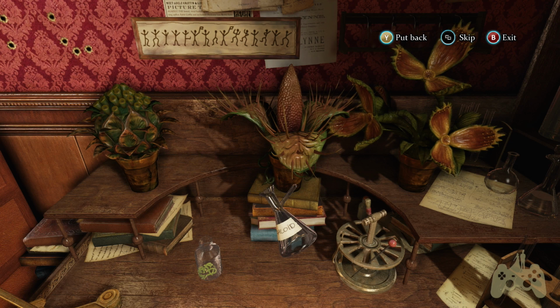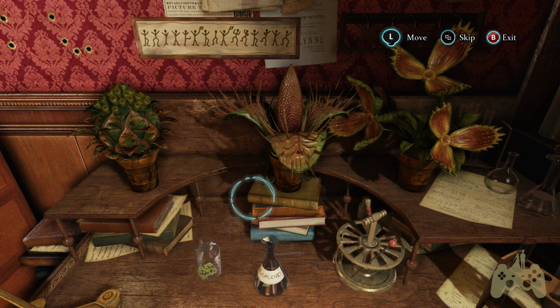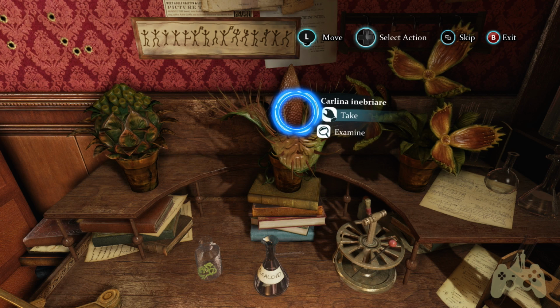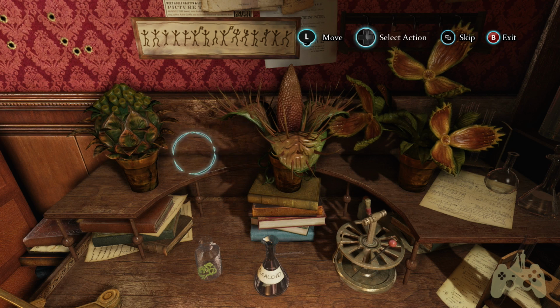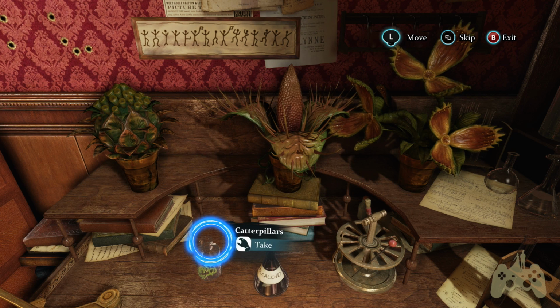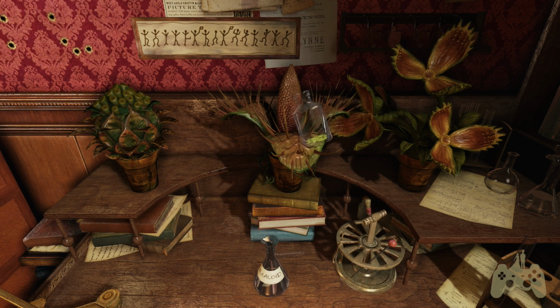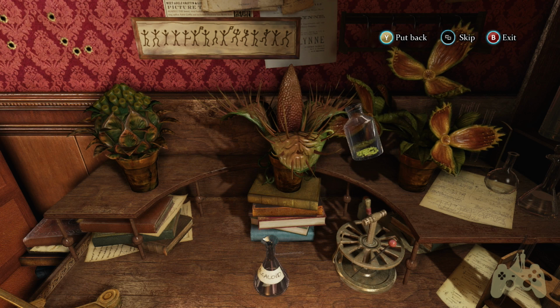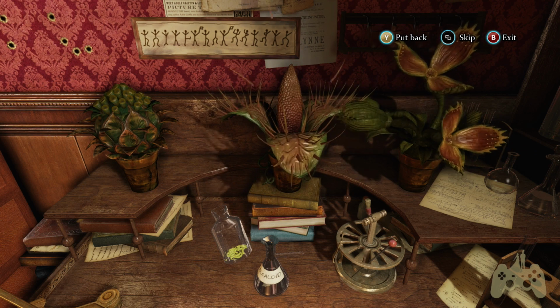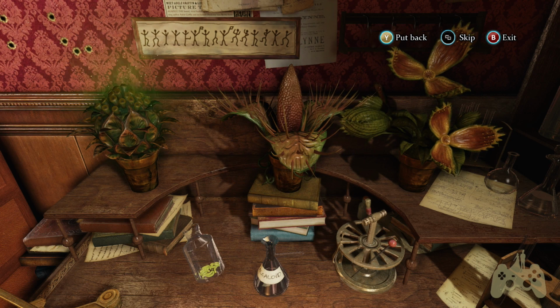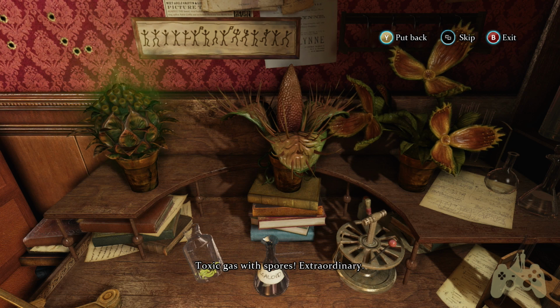Wait. How do I want to do this? No, wait. I want this thing to shoot at this thing. So then I'll put the caterpillar on here. How's that? Toxic gas with spores. Extraordinary. Gotcha. I don't know why I was doing this, though.